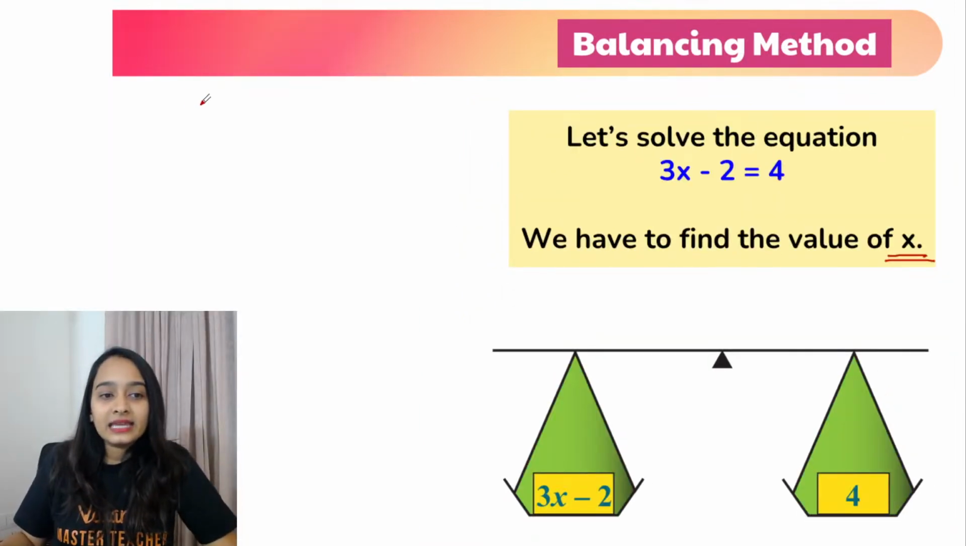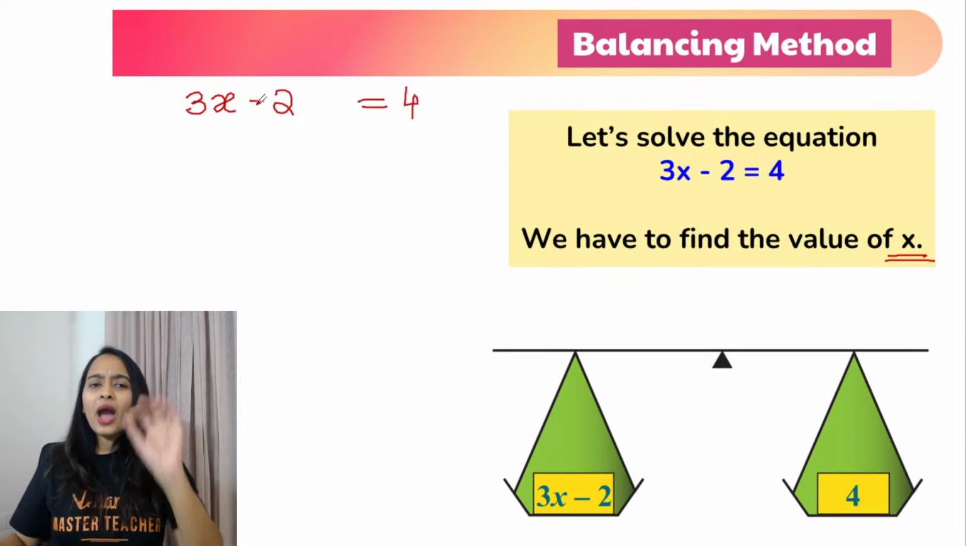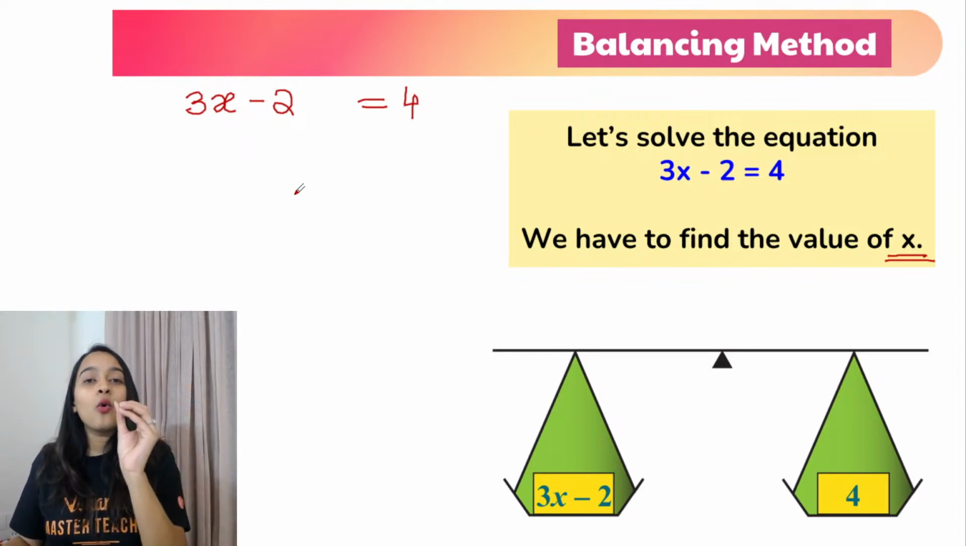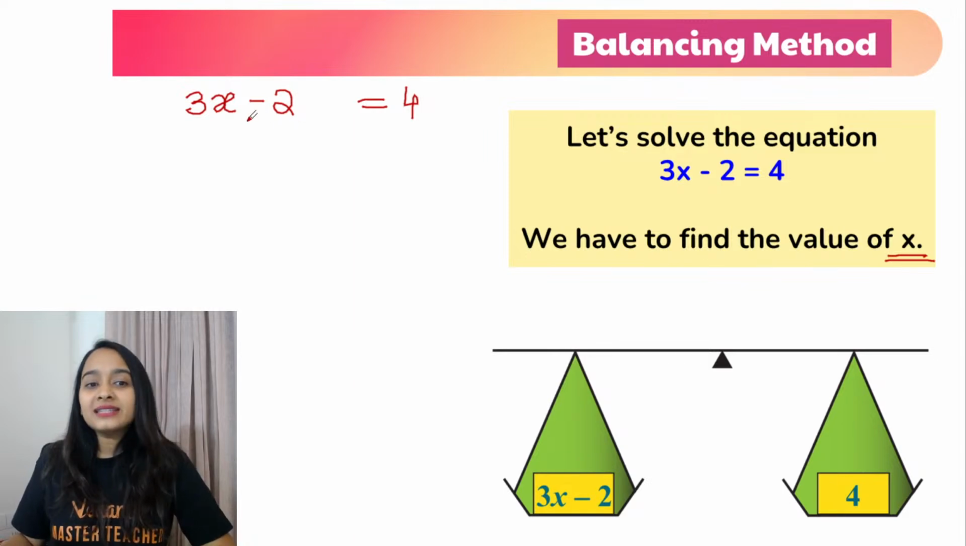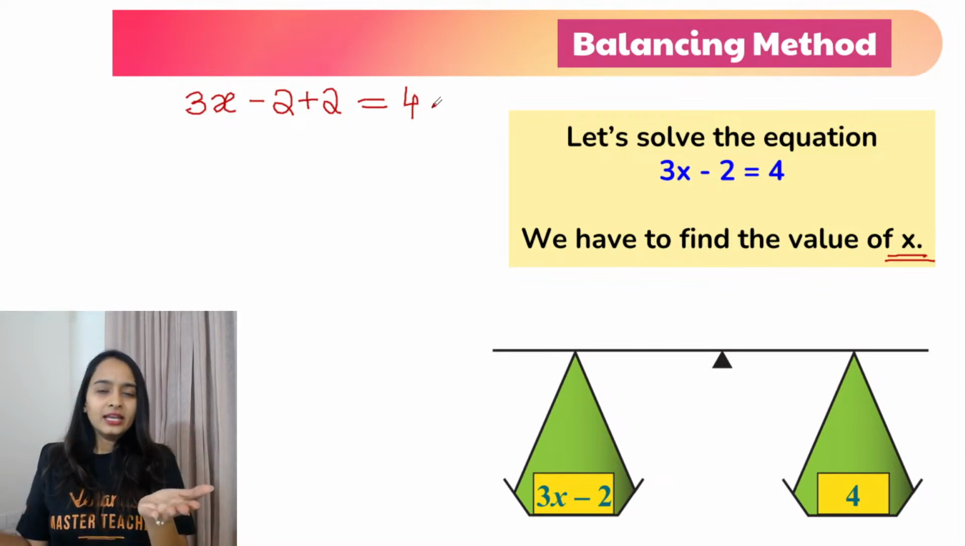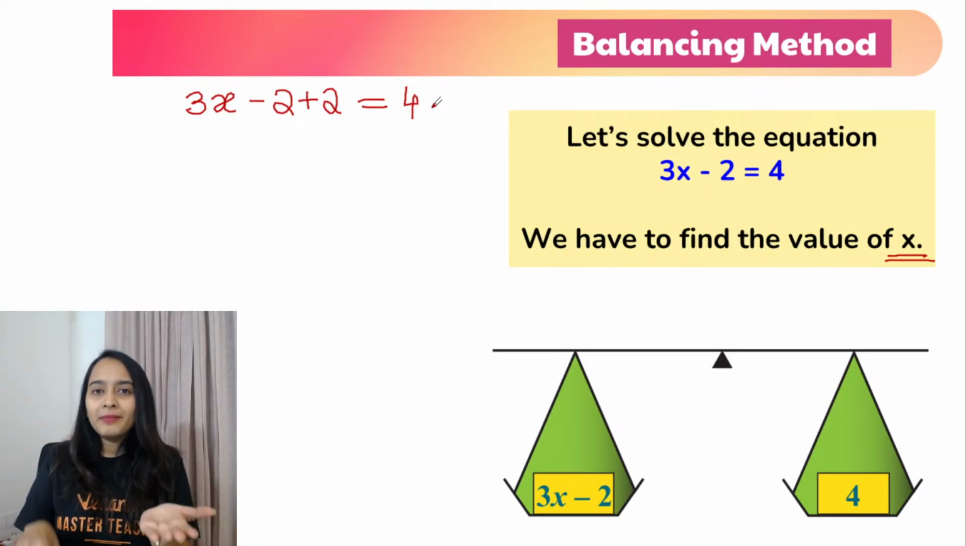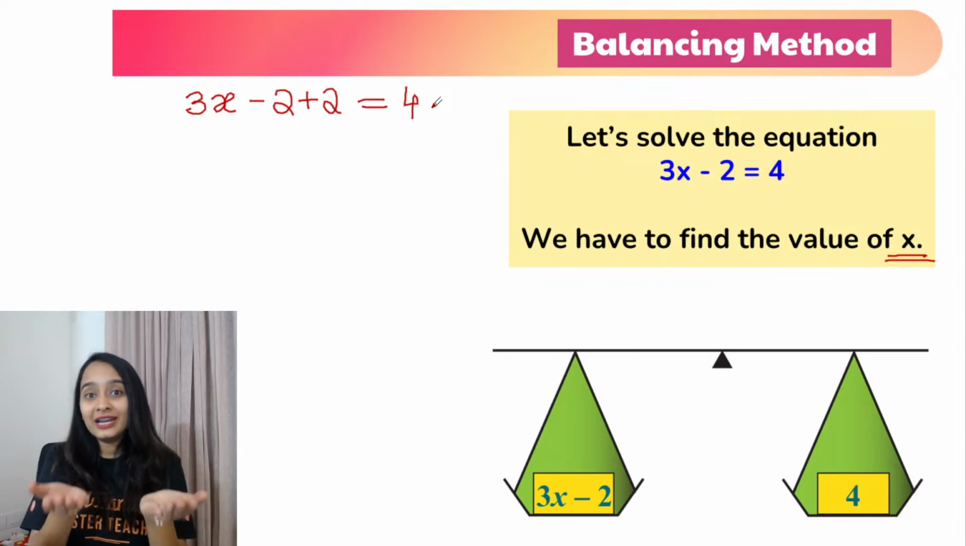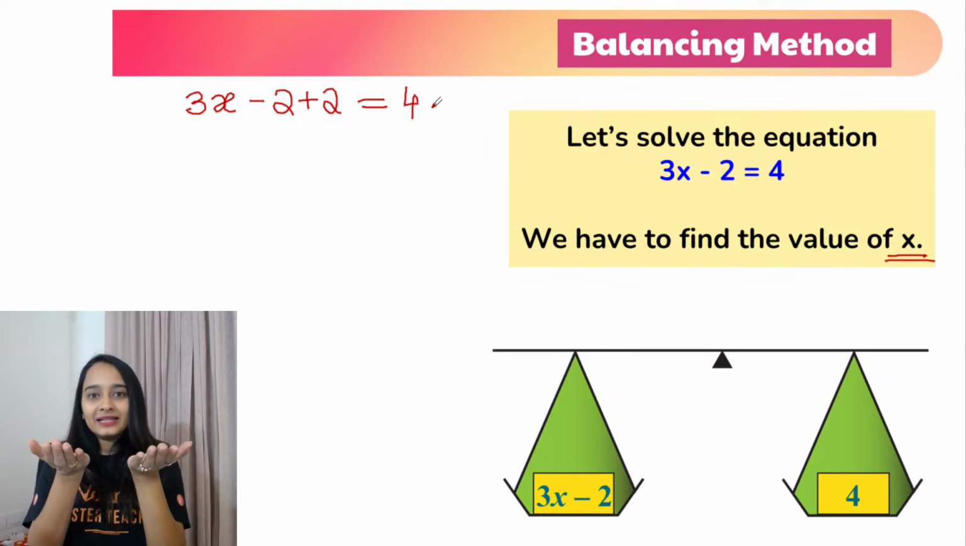Now, let us take 3x minus 2 equals to 4. I have to somehow isolate my x, somehow quarantine my x. So first I have to remove this 2. So what will I do? I will add 2 on my left hand side. Now, in the balancing method, to maintain balance, if you are adding 2 kgs on your right hand side, you have to add 2 kgs on your left hand side also. Only then the balance will be maintained.